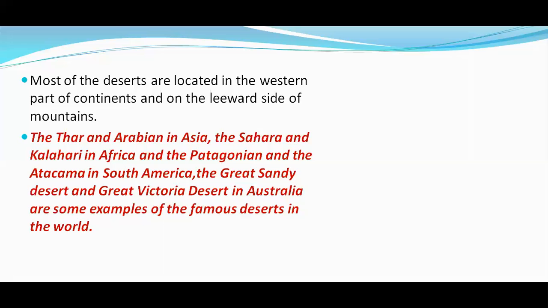Okay, so here we have a few examples of the great deserts of the world, children. They are the Thar and the Arabian in Asia, the Sahara and Kalahari in Africa, and the Patagonian and the Atacama in South America. The Great Sandy Desert and the Great Victoria Desert in Australia are some examples of famous deserts in the world.